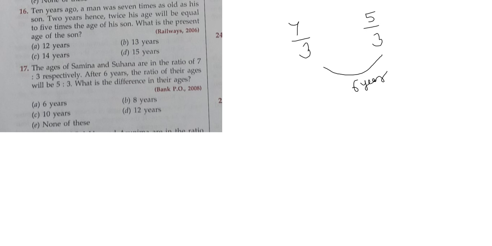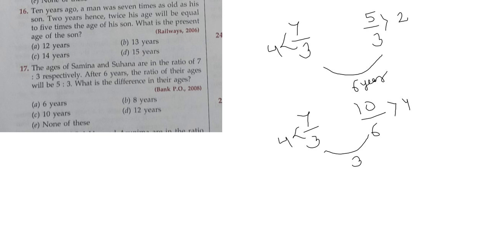Okay, what will we do? We will find the difference. Here it is 4, here it is 2. To make it 4, we will multiply it by 2. So 7:3 will remain as such, and it will become 10 and 6. So now the difference is 4 here and 4 here also, but the difference in the first ratio is 3 and 6, it is 3. This 3 is given as 6.